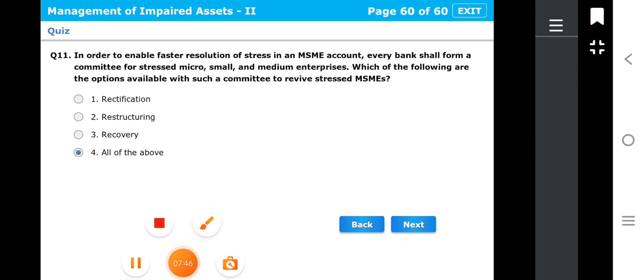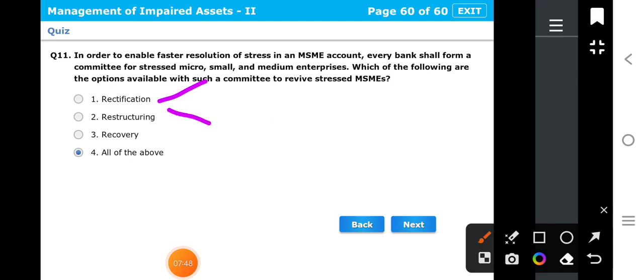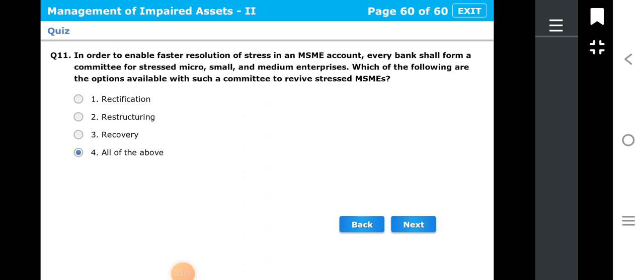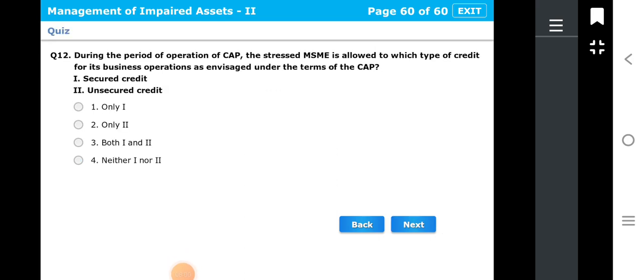So friends, these rectification, restructuring, recovery, all three measures can be taken by the committee for the revival of the MSME. Okay, so let's see next question, question number 12.